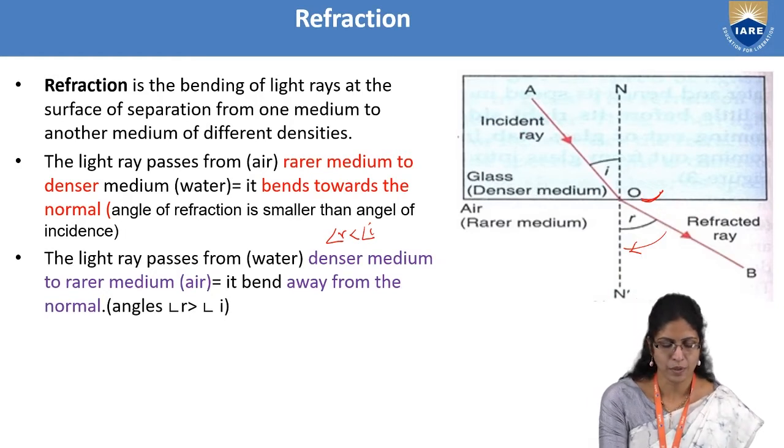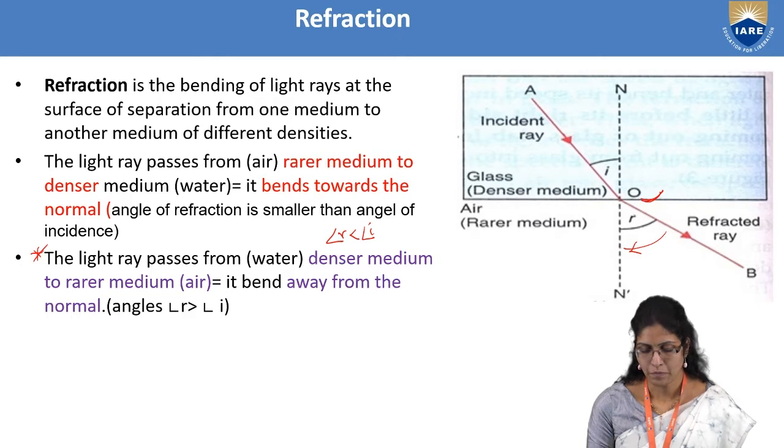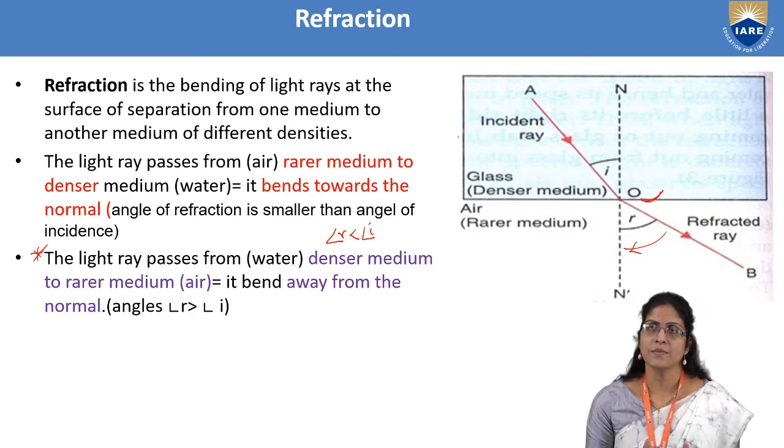This is a very important point which you will be using to study how the light ray passes through and never enters into air. So the light ray, when it passes from water, which is a denser medium, or glass, which is a denser medium, to a rarer medium like air, this will happen a bit opposite to my previous point.